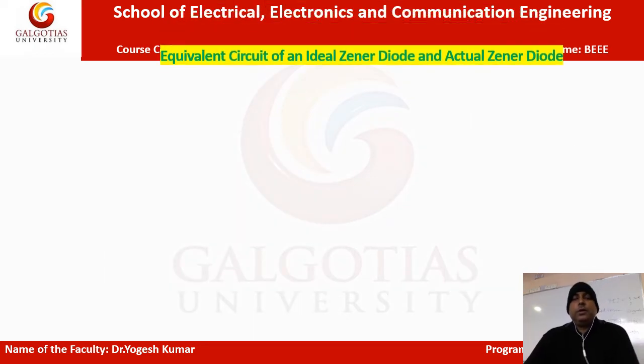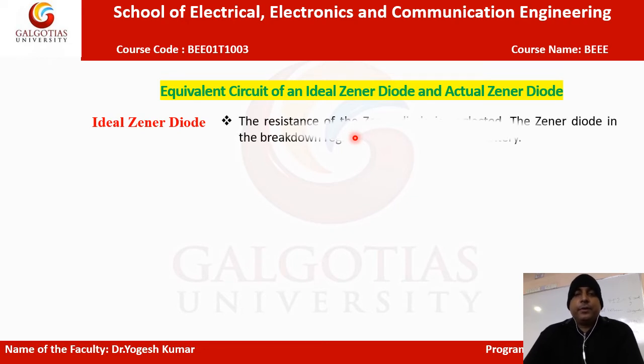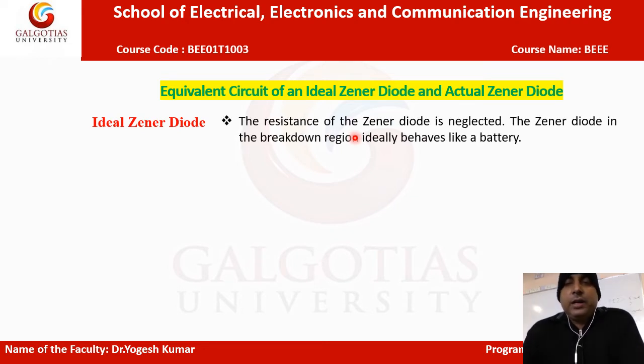Now let's look at the equivalent circuit of the ideal Zener diode and the actual Zener diode. What is the difference between the ideal and the practical or actual Zener diode circuit diagram and behavior? Let's first take the ideal Zener diode. If we use the word ideal for any circuit or component, then the resistance of that particular thing is neglected.